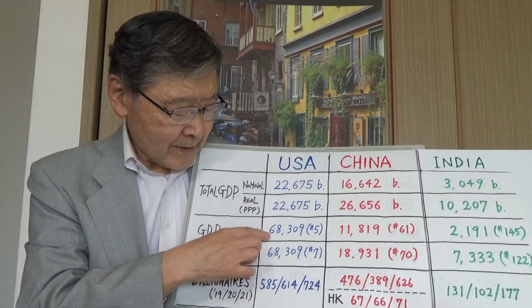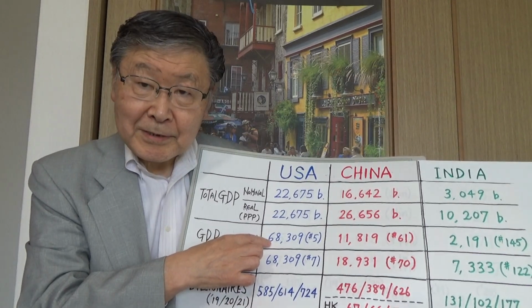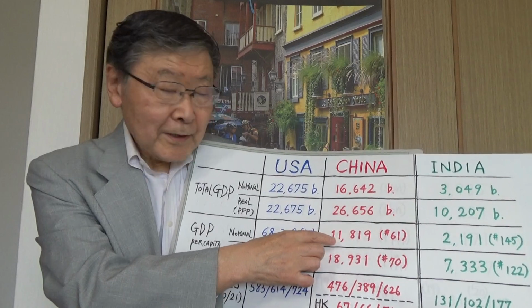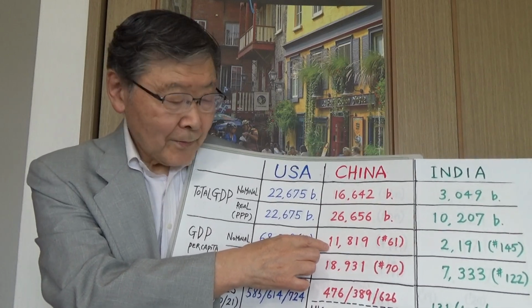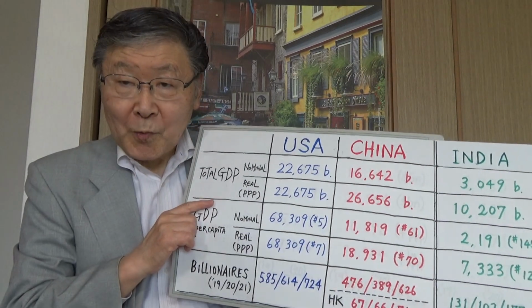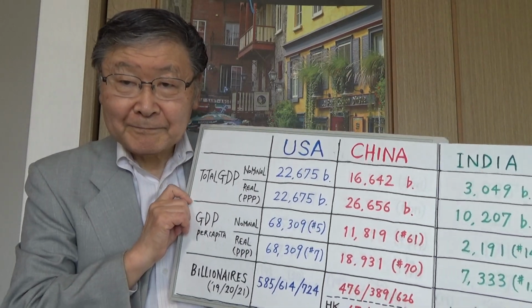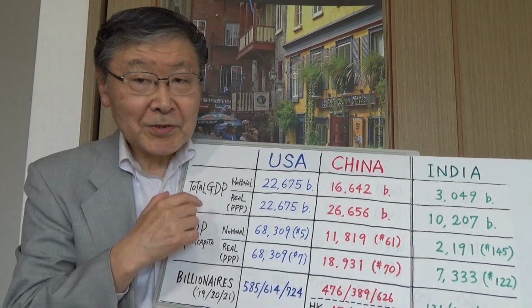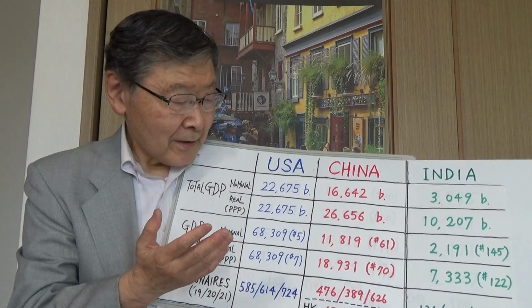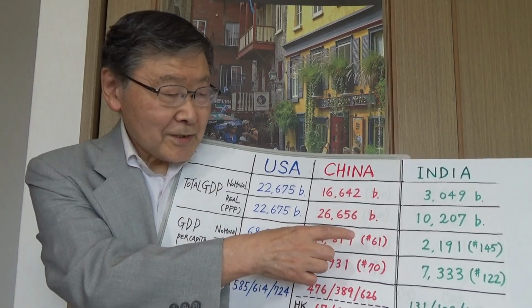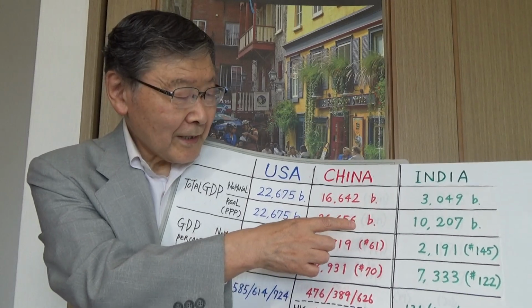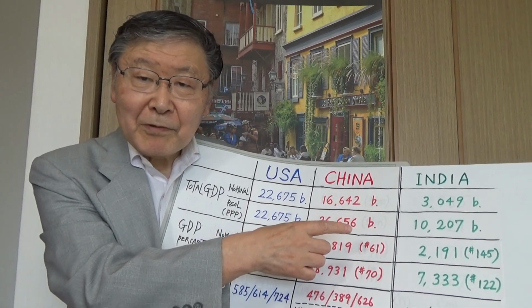US has $68,000. That's number 5 in world ranking. Whereas China has only 11 or 12,000. Number ranking is 61 in the world. Strikingly low. So China is still in the middle income range in terms of per capita GDP. India's GDP is very low, 2,000, ranking 145th place in the world.